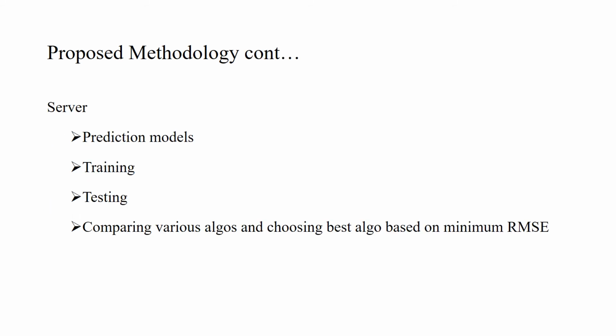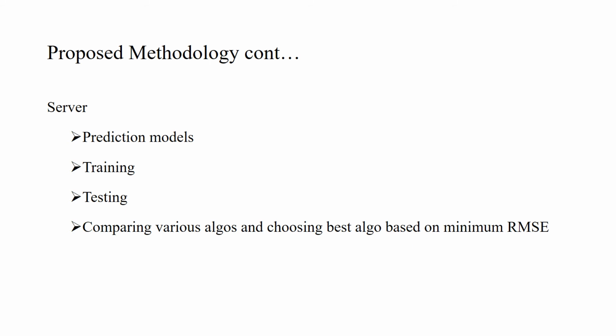Now we are going to see about the server. The server mainly consists of a prediction model, and this prediction model is created using a data set. Our data set has two parts: a training part and a testing part. The training part is used to train our model or algorithm, and the testing part is used to test its accuracy.